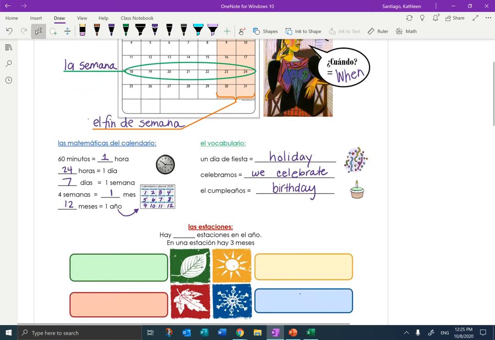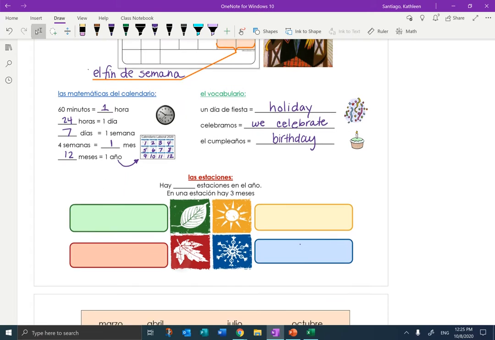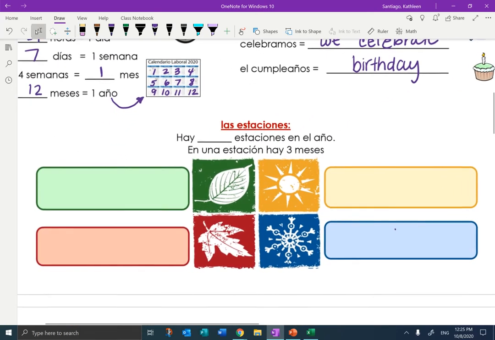Let's take a look below. Now what are we going to talk about? What do you think those 4 things are? In Spanish, they're called estaciones. I bet you can figure it out by the picture that there are 4 seasons in one year. Hay 4 estaciones en el año. So each season has 3 months. Let's name the seasons first. And today we're just going to learn the names of them.